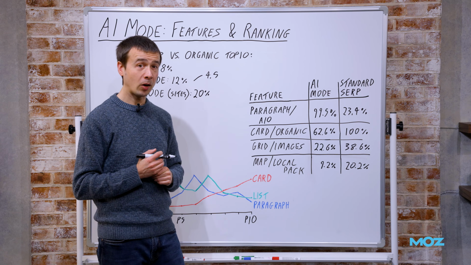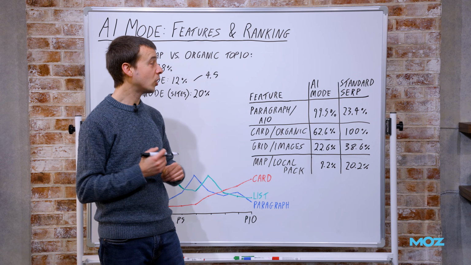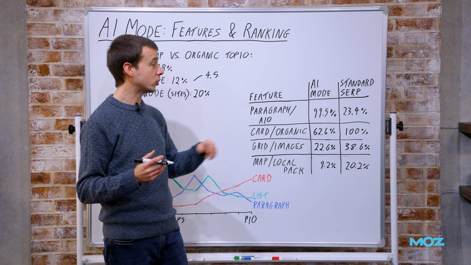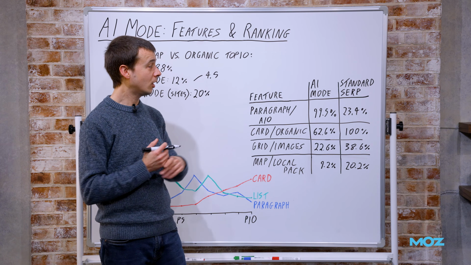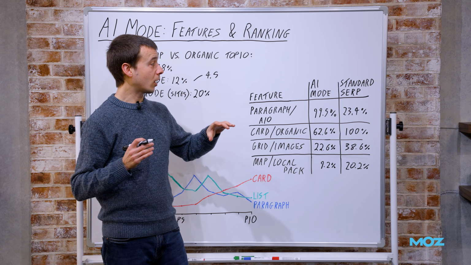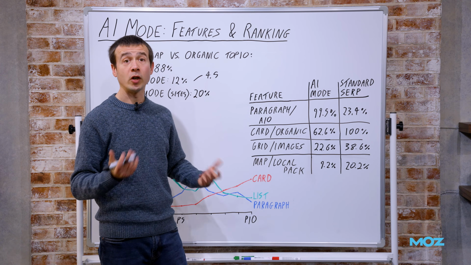99.5% had a paragraph of text in AI mode. And often as not, actually, I don't have that on screen, it'll be linked below, but in the deeper data, you can see often as not that that paragraph was the first result as well.